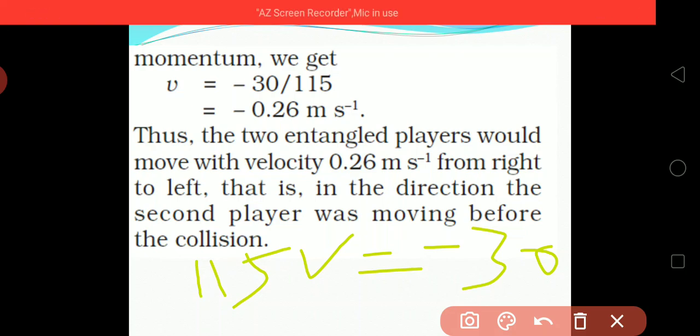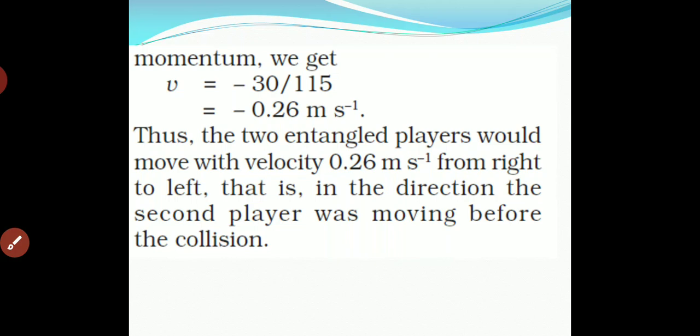Simplifying that, v is equal to minus 30 upon 115, so it will be minus 0.26. So the velocity is 0.26 meter per second from right to left, because we have taken right to left as negative. So it is the direction in which the second player was moving before the collision.